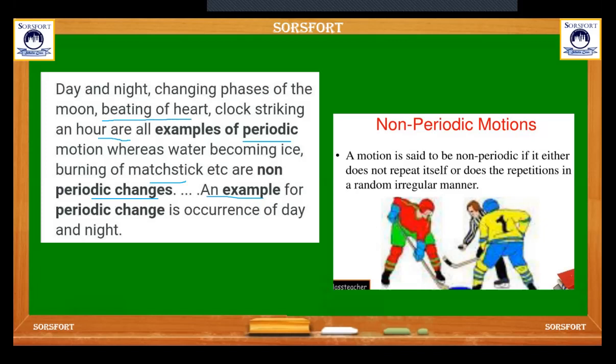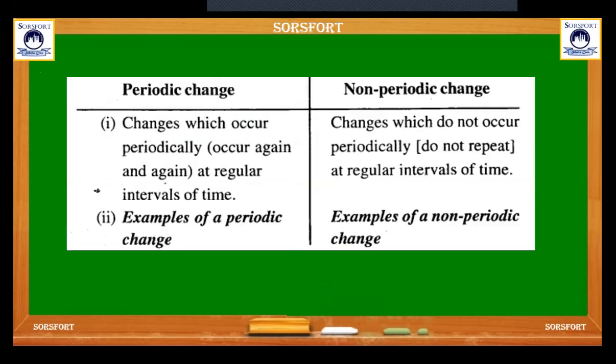An example of periodic change is the occurrence of day and night. This is the difference. As I told you before, periodic change means that which occurs periodically at a regular time interval, but the other does not occur periodically at a regular time interval.